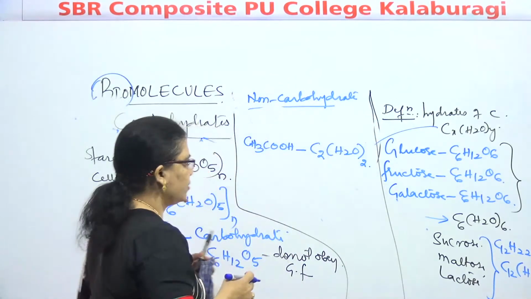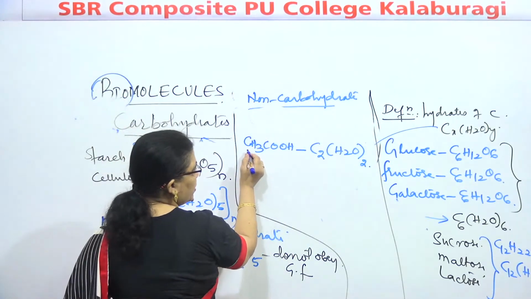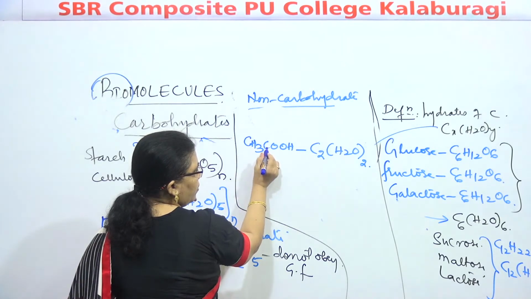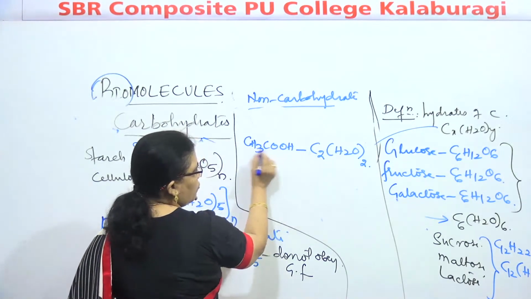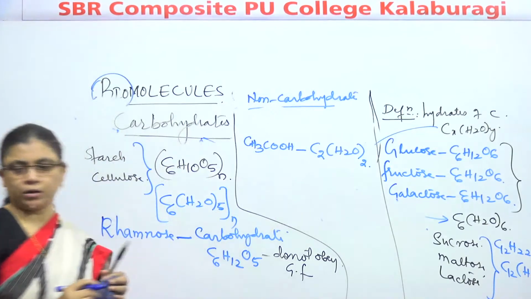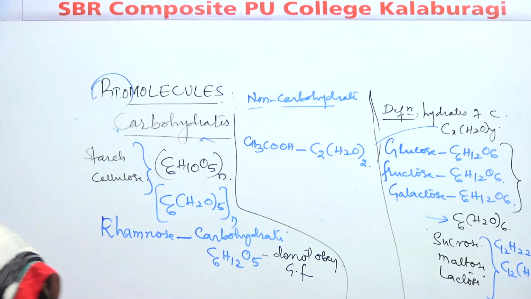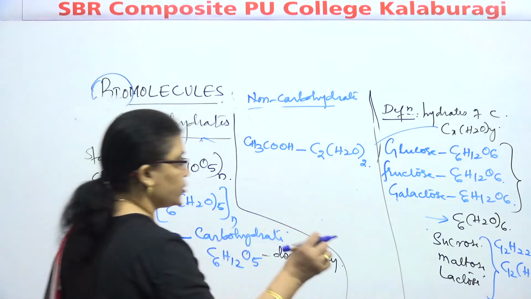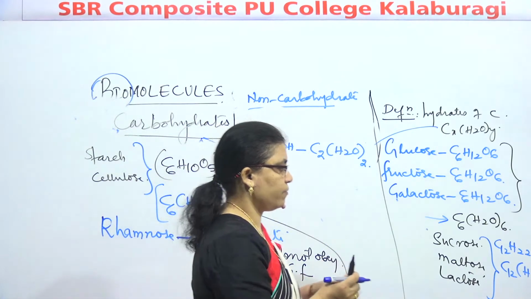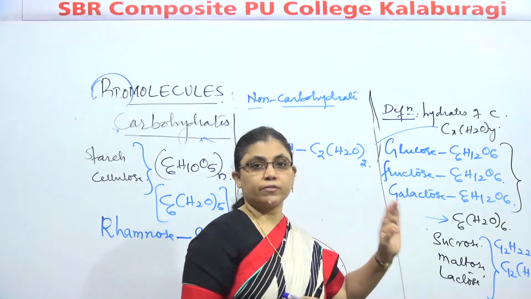Okay, acetic acid. Whenever we go with respect to the molecular formula, 1 plus 1 will be 2, and H2O 4 are there, so we can take it as this. That means they do not have carbohydrate character, but they obey the general formula. So with respect to the general formula, the answer is not satisfied.